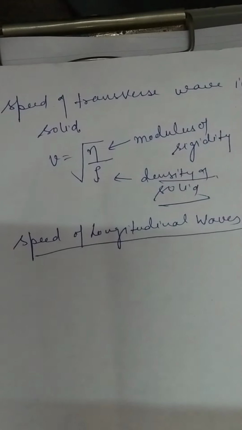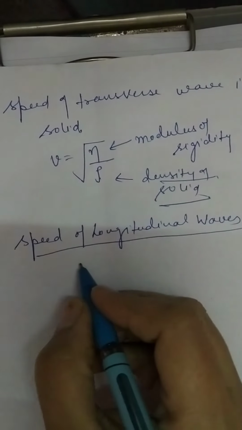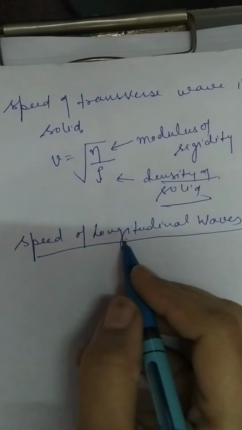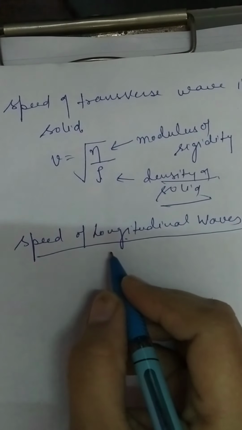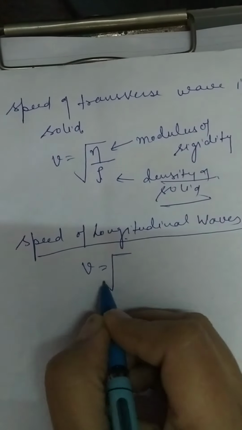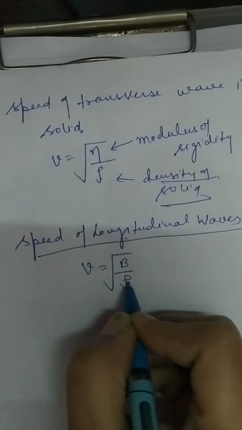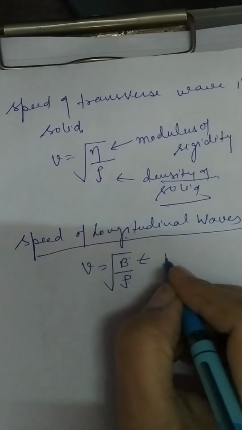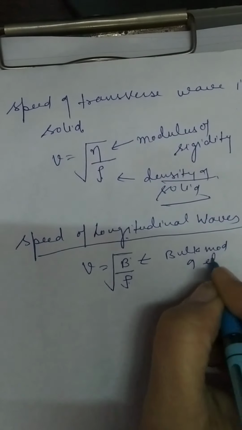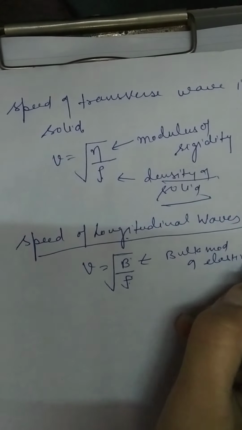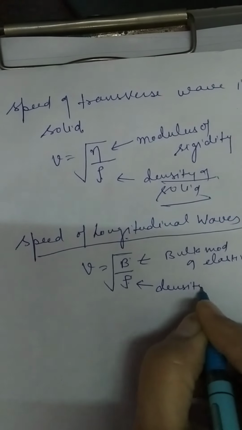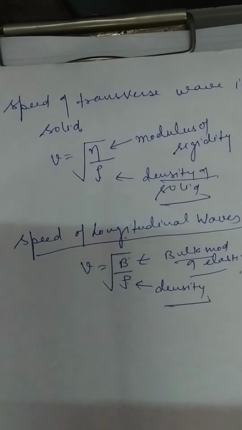Liquid, solid as well as gases, right? So the formula for this depends upon, because here in a longitudinal wave compressions and rarefactions are formed, which coefficient of elasticity is present. According to this, the formula becomes B divided by rho. What is this? Bulk modulus of elasticity, right? And what is rho? It is density, because it can pass through solid, liquid as well as through gases.